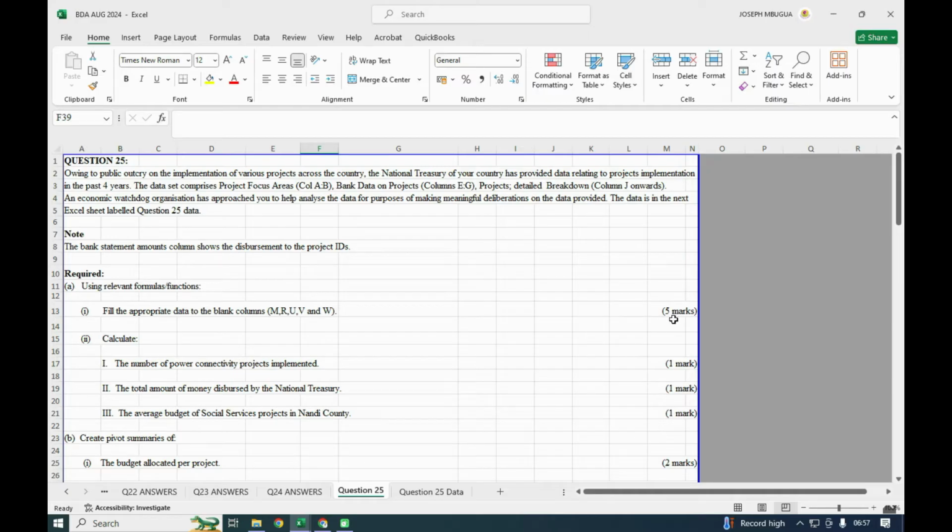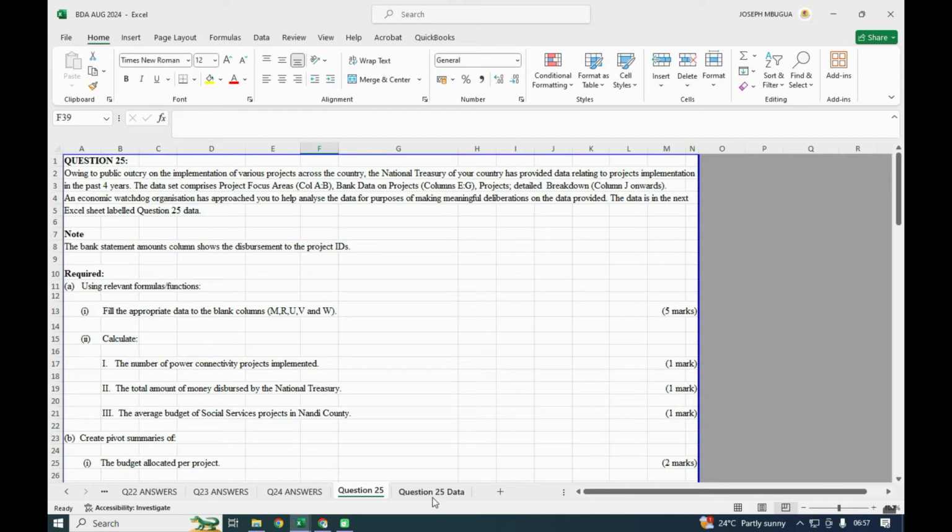Number 2 of the question: calculate in Roman 1 the number of power connectivity projects implemented.